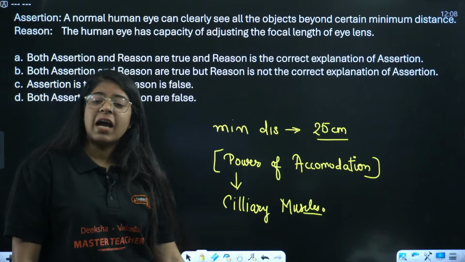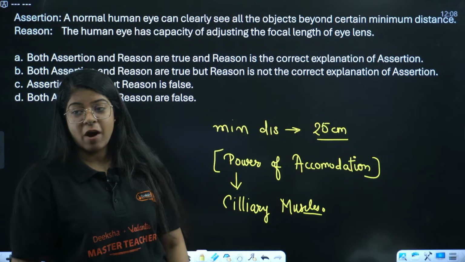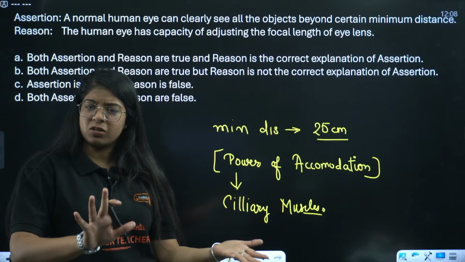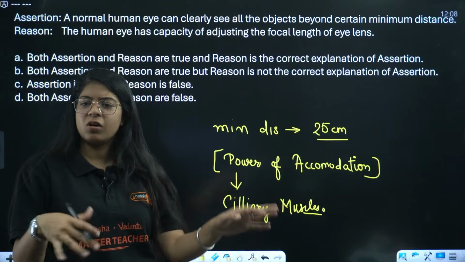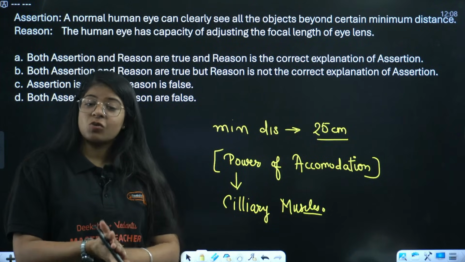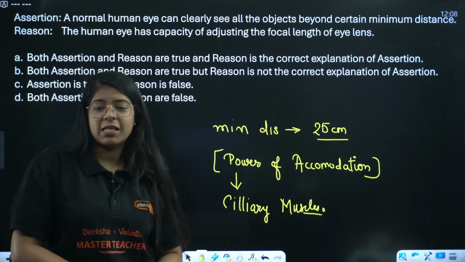The ability of an eye lens to focus distant objects as well as nearby objects on the retina by changing the focal length or converging power of its lens is called the power of accommodation. Very good, Rani Gupta.